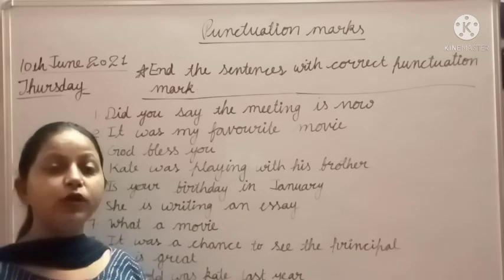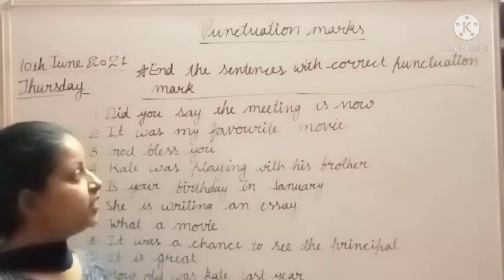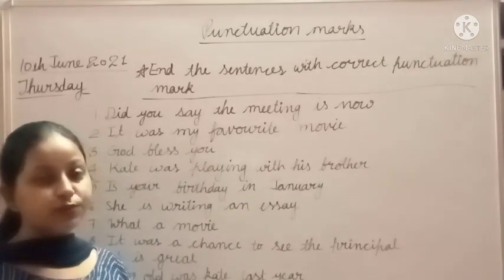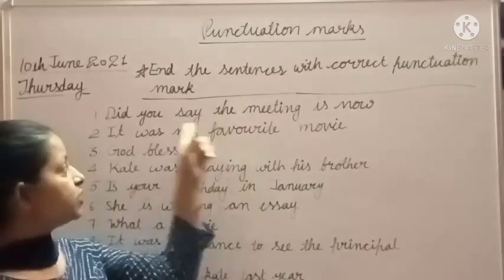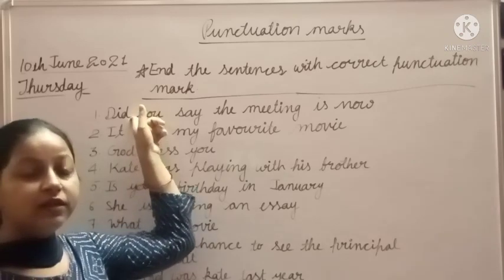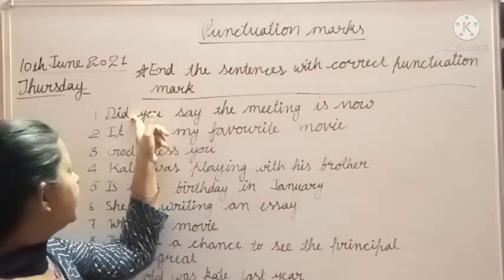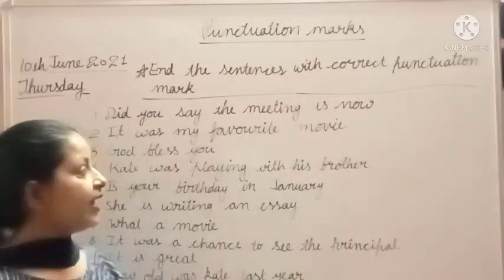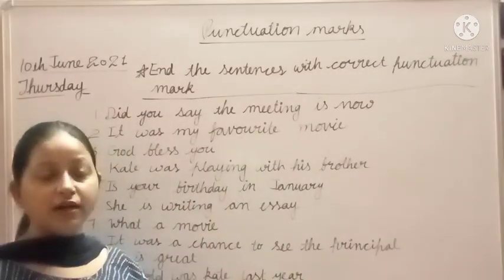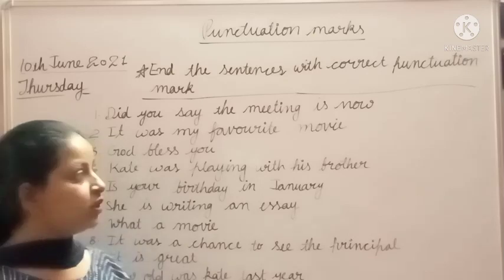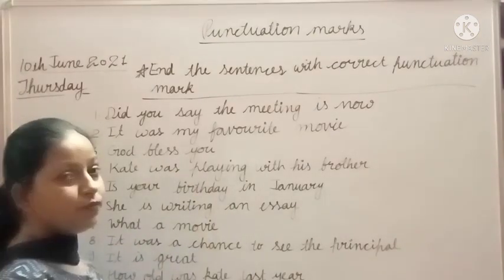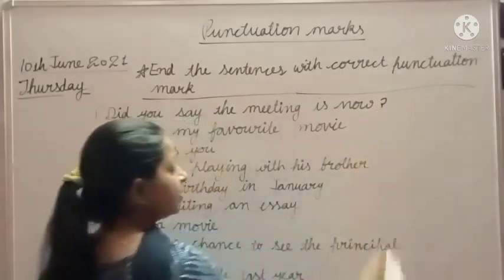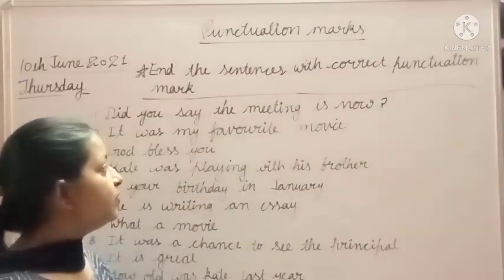That's why we put a question mark at the end of the sentence. This is a question because it starts with the helping verb did, and it is asking something. So we will put a question mark at the end of this sentence like this. Clear to all? Now we will read the next one.